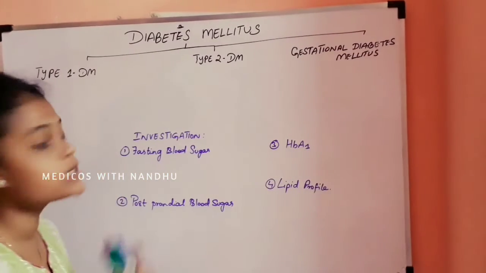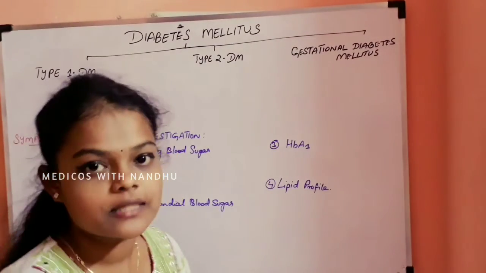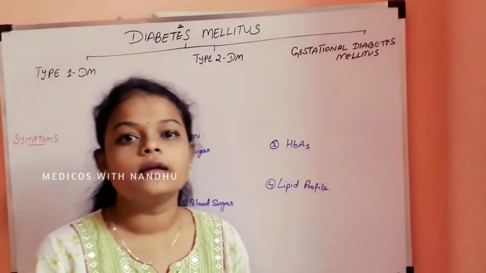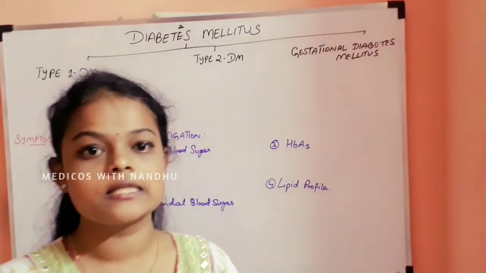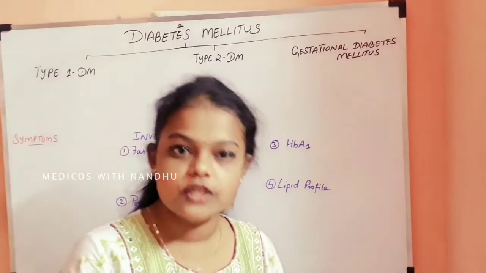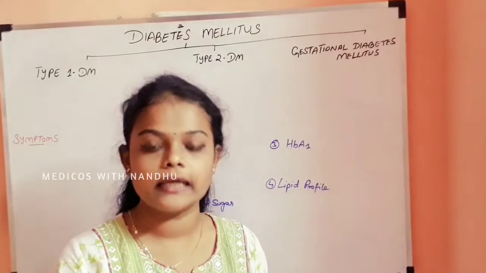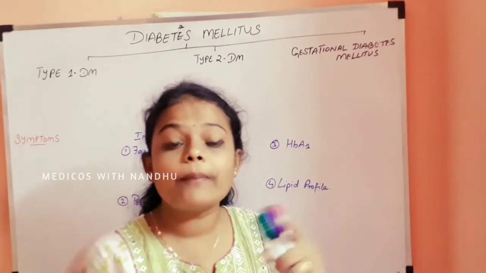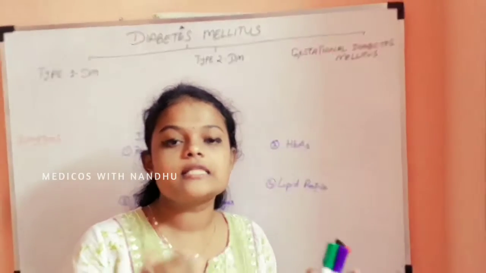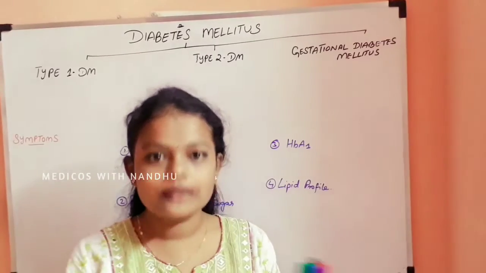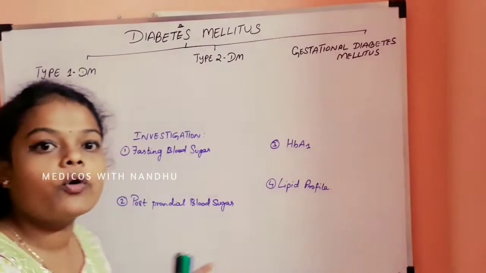The types are type 1 diabetes mellitus, type 2 diabetes mellitus, and gestational diabetes mellitus. These are the most common. Other uncommon types are a genetic defect in the beta cells, a genetic defect in insulin action, and genetic syndromes like Down syndrome, due to an infection or due to a drug intake. The pancreas has both exocrine and endocrine activity, so exocrine destruction of the pancreas is also an uncommon cause. Now we can see each.